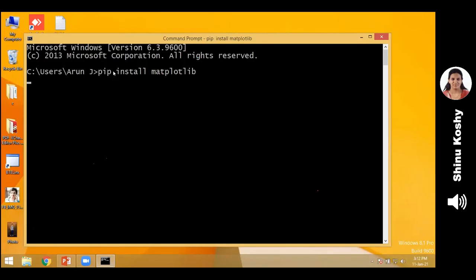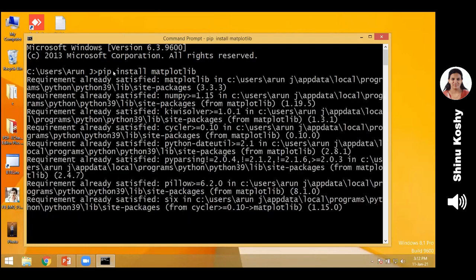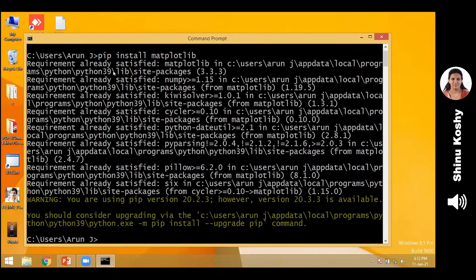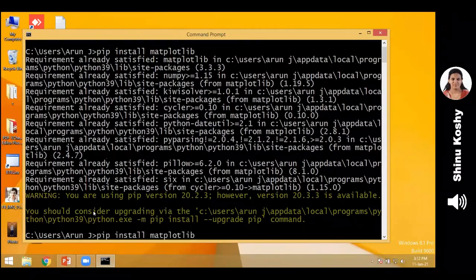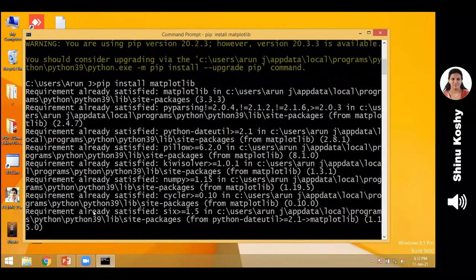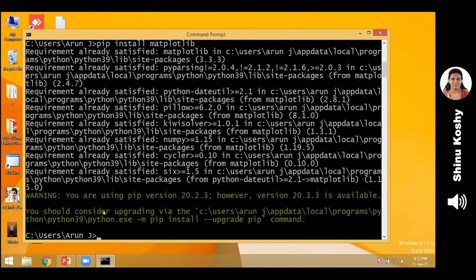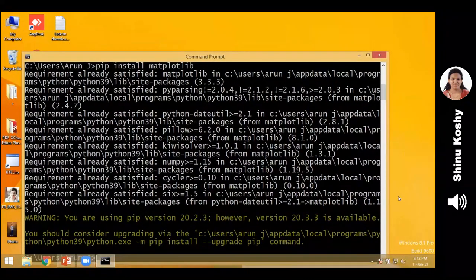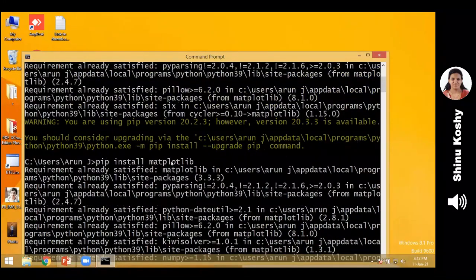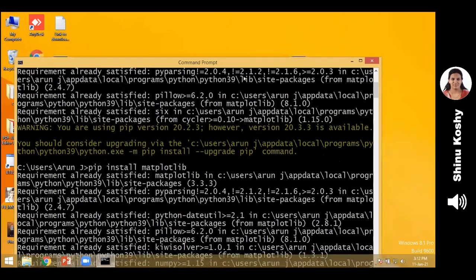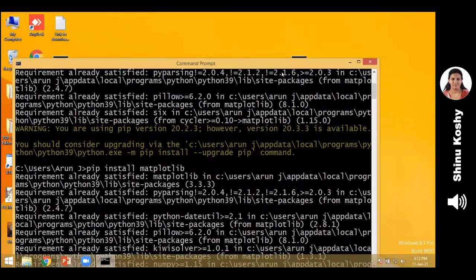So it is installing now. It just takes a very short time. Yes, that's all. So it has been installed. And you want me to show it again? Pip install matplotlib. So this has to be installed along with the Jupyter Notebook whenever you want to work with any 2D graphics type of program like bar chart, pie chart, line chart, etc.